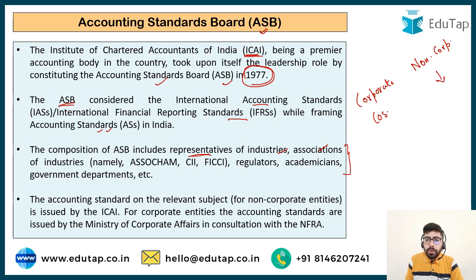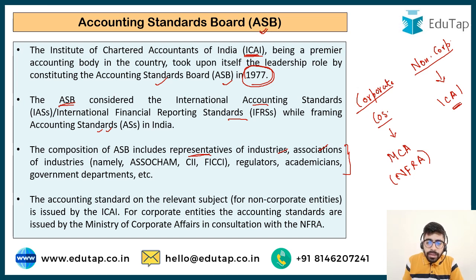For non-corporate entities, the Institute of Chartered Accountants of India issues the accounting standards, and for corporate entities, the accounting standards are issued by the Ministry of Corporate Affairs in consultation with NFRA, the National Financial Reporting Authority. The accounting standards are the same. But once they are formulated by ICAI, the Ministry of Corporate Affairs, being the regulator for the companies, considers these accounting standards, makes some exemptions for small companies, and issues them for applicability to the companies. So this is something you should remember.